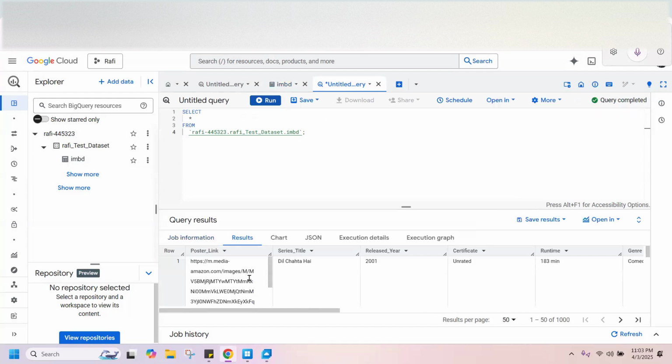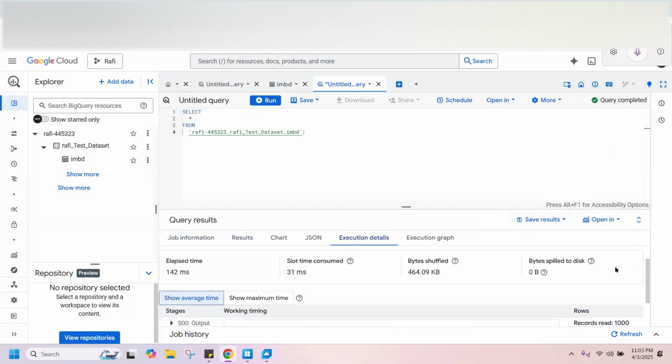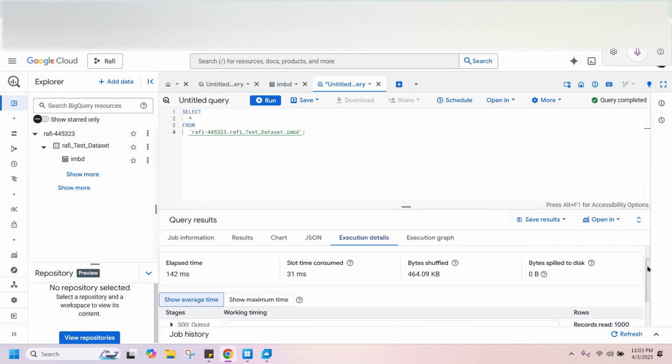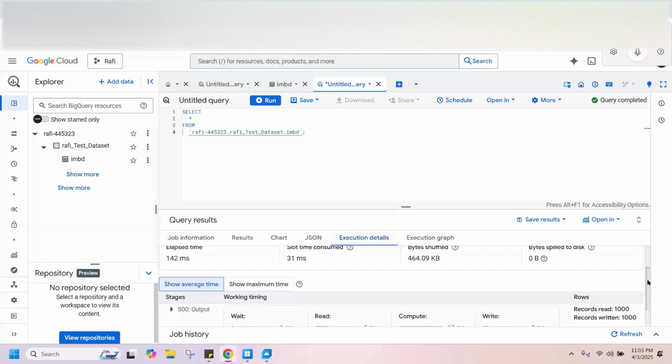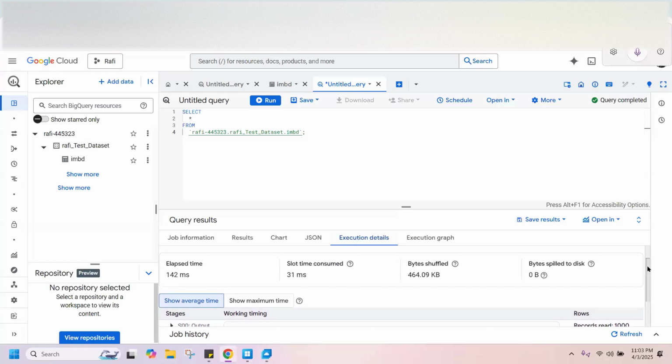Now here, there are a couple of things we can know about the job. Click on execution details. It will tell us a lot about the data and the time it is taking. Here you can see how much time it took, and the one thing that we have to make sure of is bytes shuffled. It is 4.09 KB, right? Whenever you run a query, this value should come very, very low, which means it doesn't have to scan the whole data.